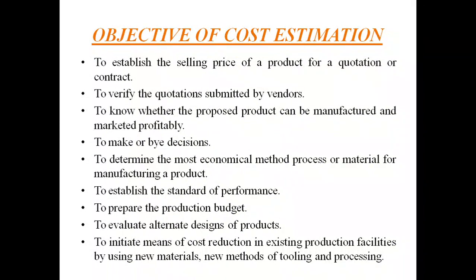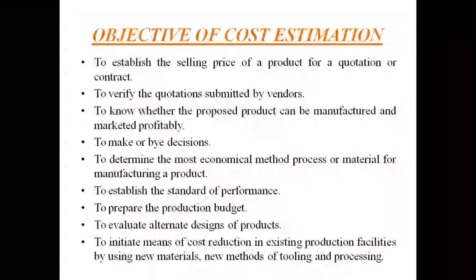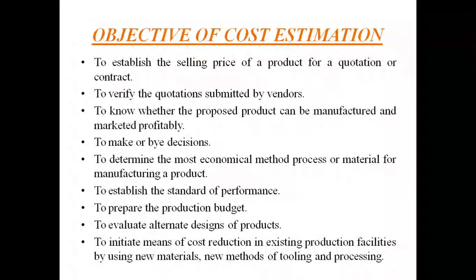Prepare the production budget. The next one is to evaluate alternate designs of the product. And the last one is to initiate means of cost reduction in existing production facilities by using new material, new methods of tooling and processing.